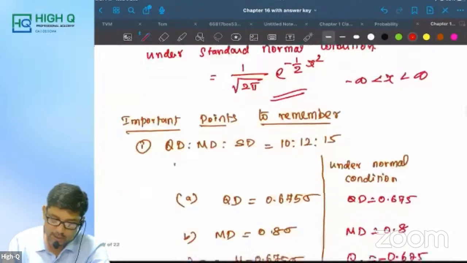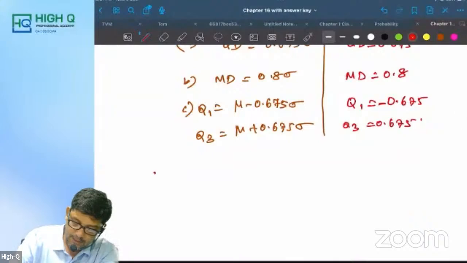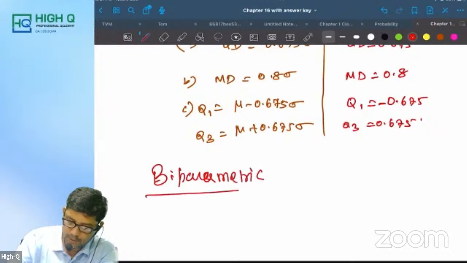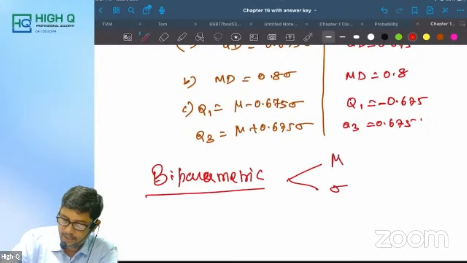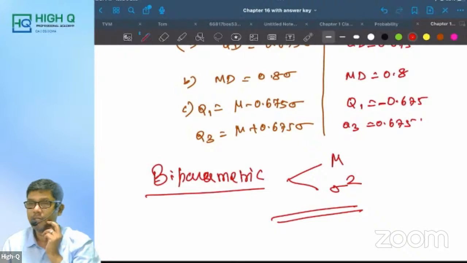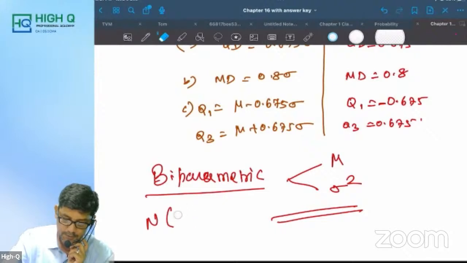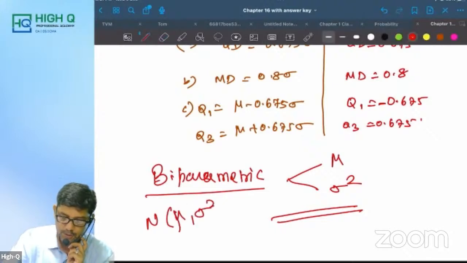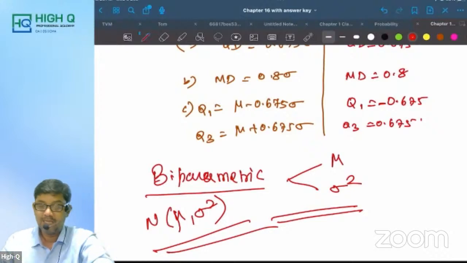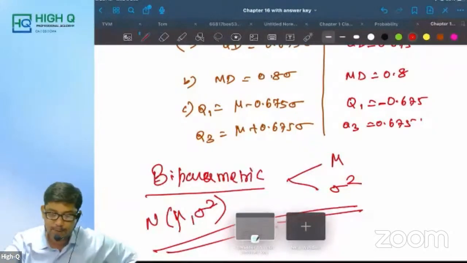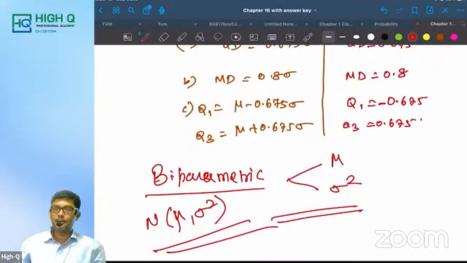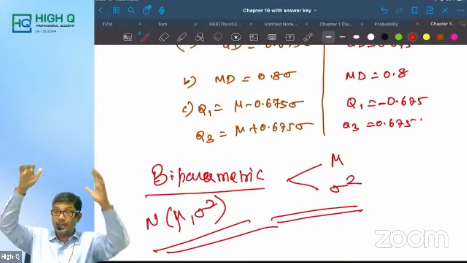Yes. Now look at this. Once again, this is biparametric. What is it? Biparametric. And the parameters are mu and sigma square. Mu and sigma square. Okay. So this way they'll be going in normal distribution. Mu comma sigma square. Is that clear, all of you? So that's all with the entire theory and entire chapter of Poisson distribution. Is that clear, all of you? Entire chapter of, sorry, the theoretical distribution.